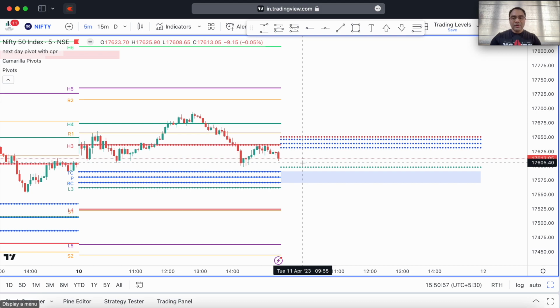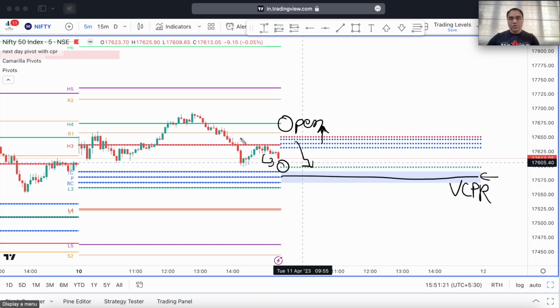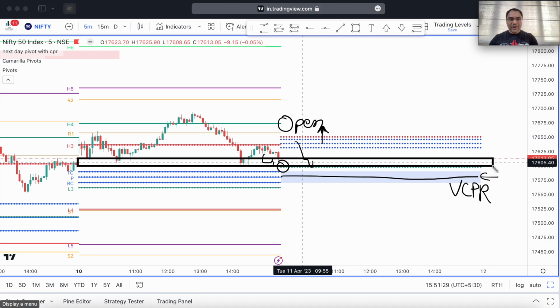So I will see what kind of outlook. I do have a bullish outlook right now, but the outlook has to be confirmed. So if the open is anywhere above the bottom central, I will hold a bullish bias towards the market. And if there is a sell-off, I will look to buy any opportunity that I see around the L3 or even around the VCPR. This is the Virgin CPR, because it will be strong tomorrow since it wasn't touched today. But again, this entire zone here is going to act as a strong support for price tomorrow. So you can mark this zone off.